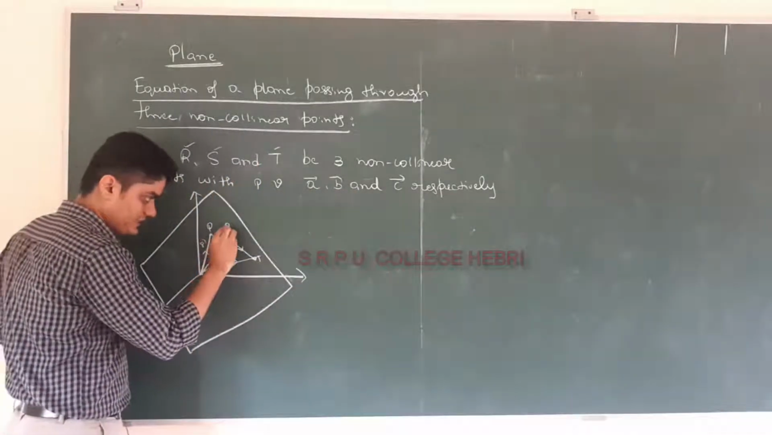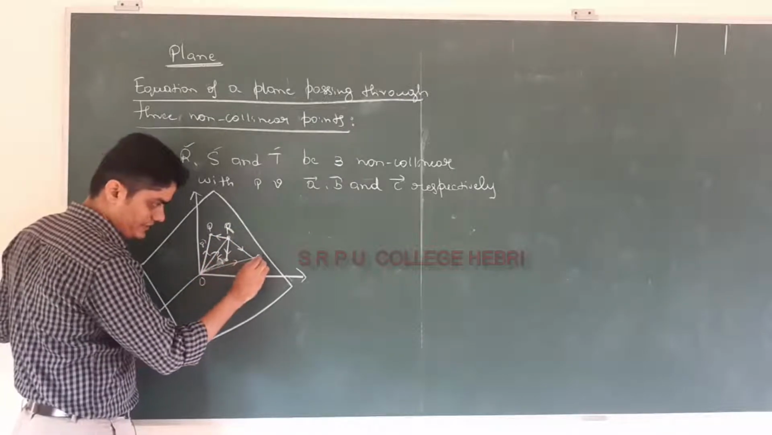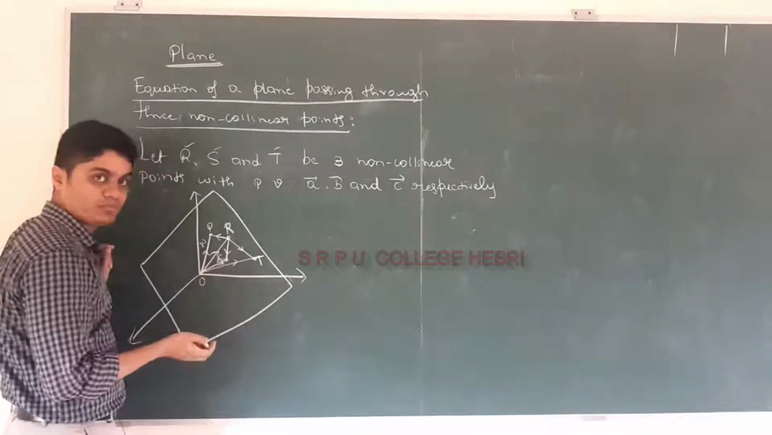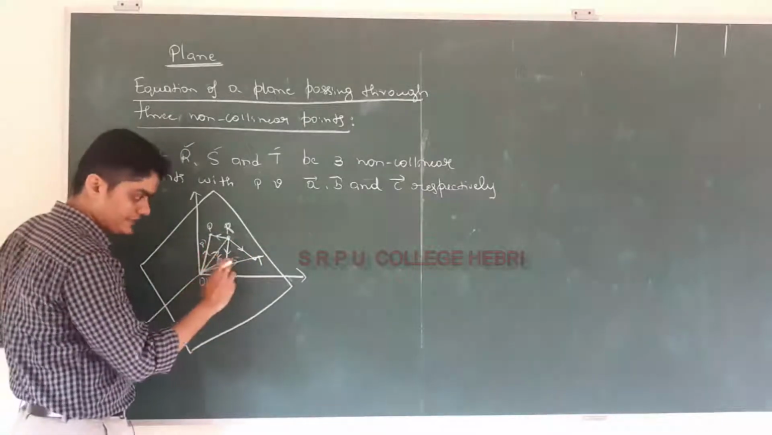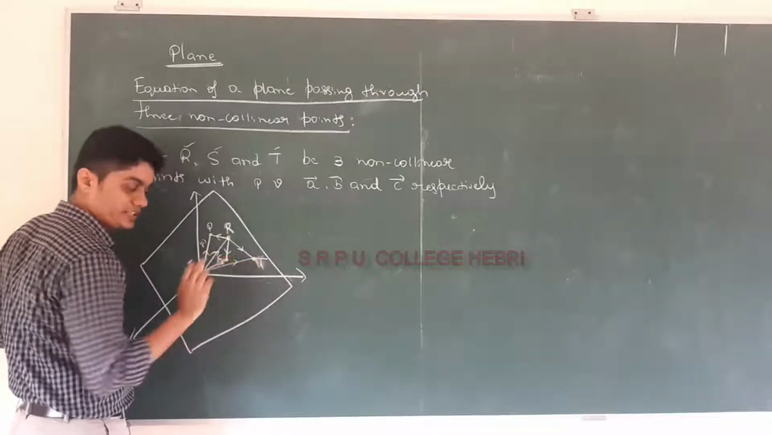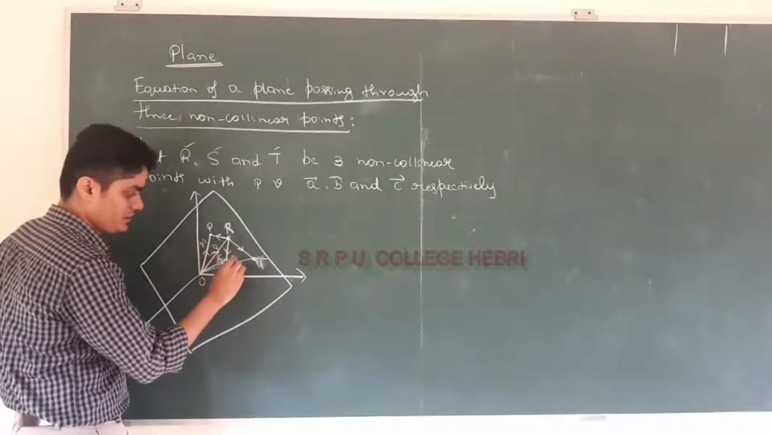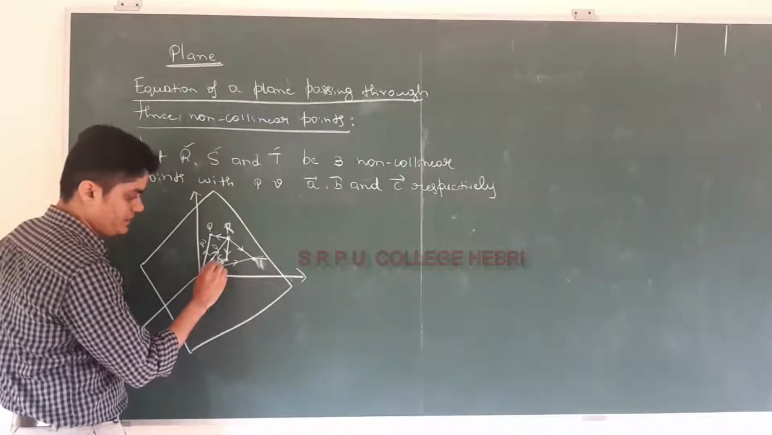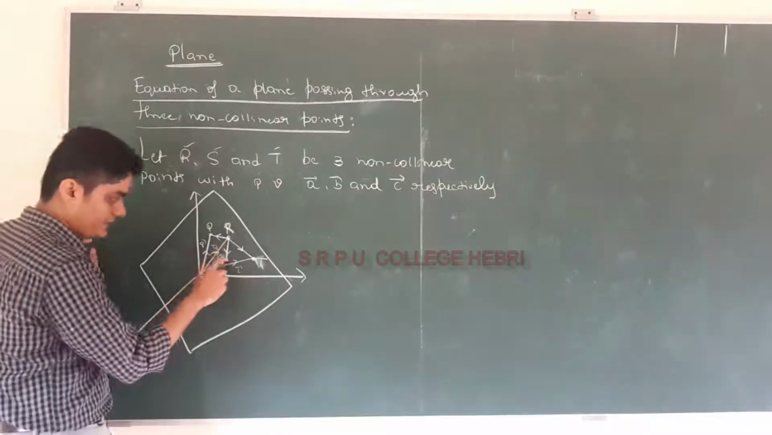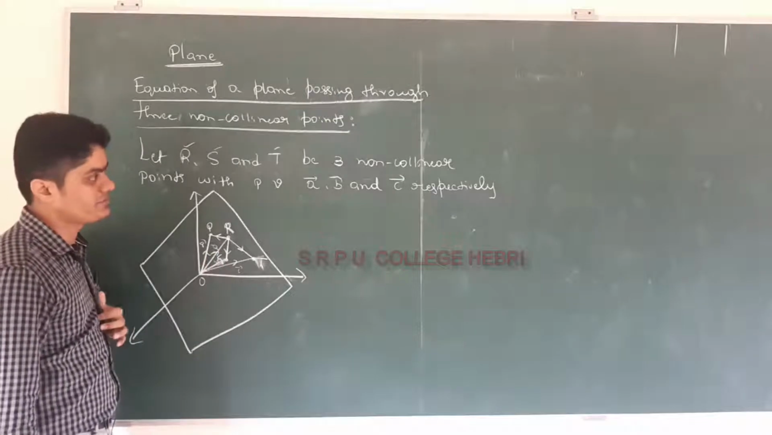So these are the three points R, S, T, in a triangle form. Non-collinear points. Then these are the three points I consider, with the position vector a, this is vector b, this is vector c. We don't need to draw everything in the diagram. R, S, T are three non-collinear points with position vectors a, b, and c.